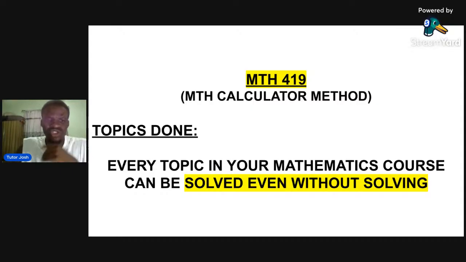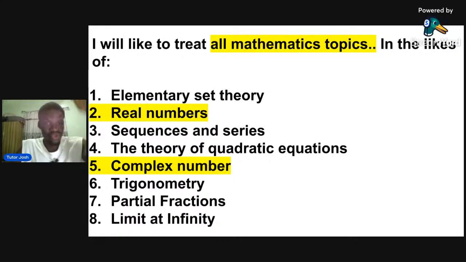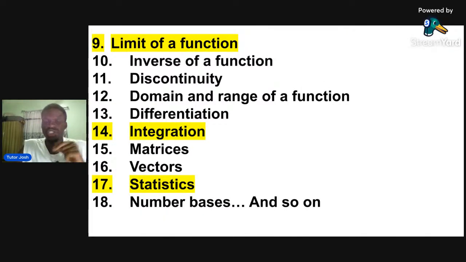All right. So let us look at the topics most of you listed in the group chat that you are finding it difficult with. Some people said they want to learn set theory, real numbers. All of this we will do in this class. Sequence and series, theory of quadratic equation, complex number. A lot of persons choose trigonometry. In fact, when I ran a poll in the group chat, most people were saying you should do trigonometry first, right? So we might actually even start from there. Okay. So a lot of persons want to know about partial fraction, limit at infinity. A lot of persons want to know limit of a function. I know some people want to also know inverse of a function, discontinuity, domain and range of a function.